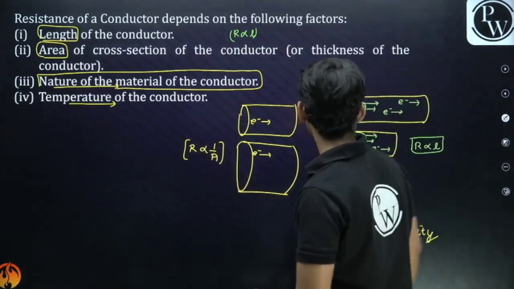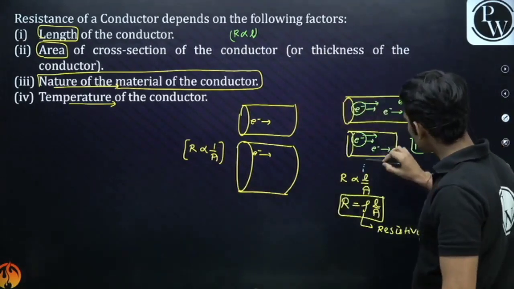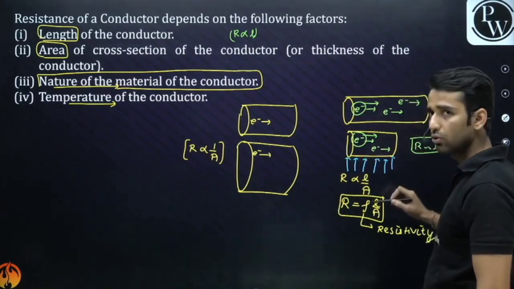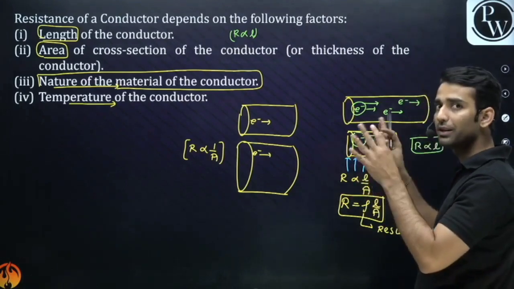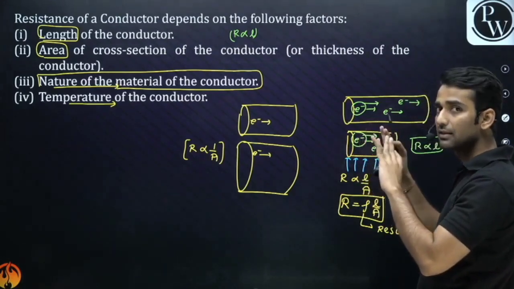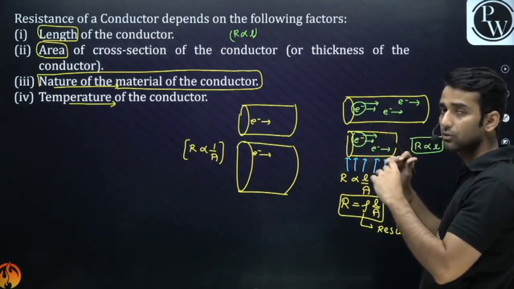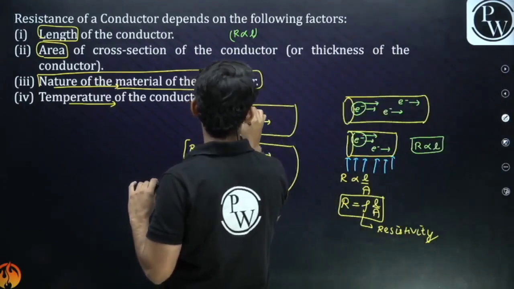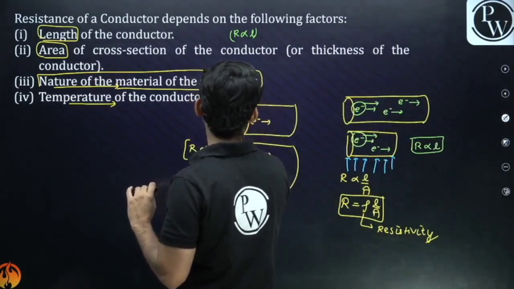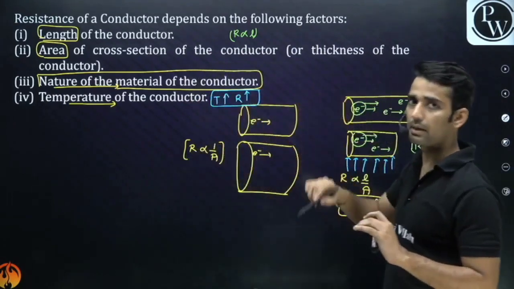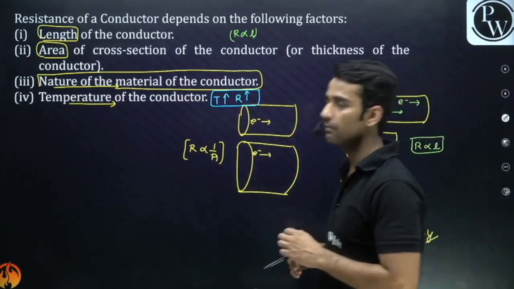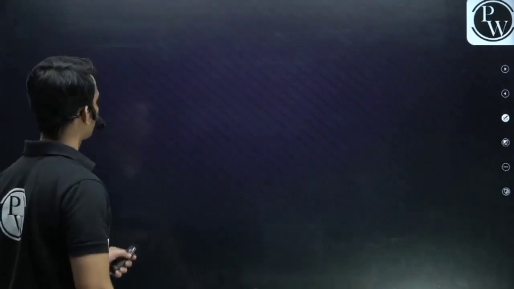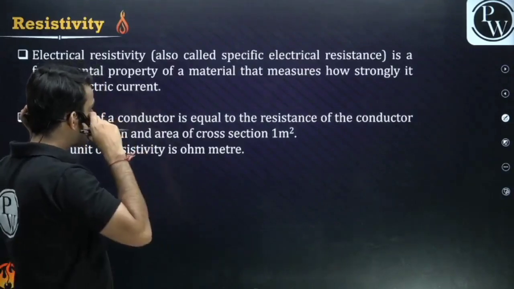Next is temperature. Now guys, let's say if I heat up this conductor, what will happen? The rate of collision will increase. Don't you think so? They will start to vibrate with more energy now. That means the collision will increase. More collision means more resistance. So for a metallic conductor, if you increase the temperature, the resistance will increase because we have more collision. So R is rho L by A. Clear?